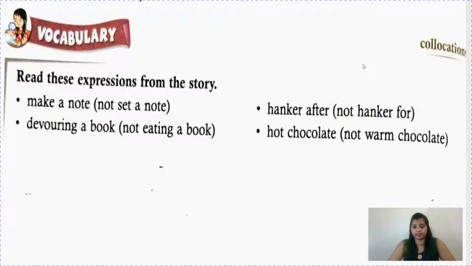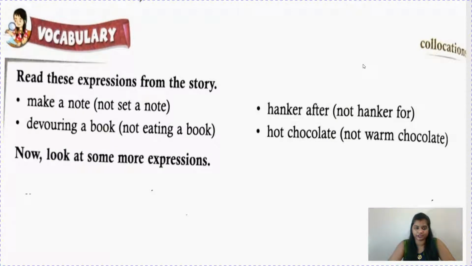So hot chocolate, yes, it doesn't mean warm chocolate. We have learned she made a mug of hot chocolate. So a hot drink made by mixing milk or water, children, with chocolate powder. That is hot chocolate. Now look at some more expressions. Yes, fast food, it's so famous, everyone knows, but it doesn't mean it is a quick food, children. Fast food means what? It is easily prepared processed food, and in most restaurants you will see it's written fast food is available here. Chili, chow mein and all that.